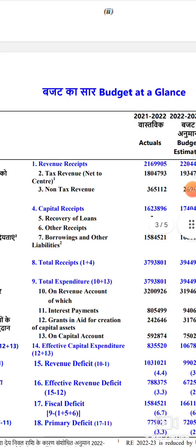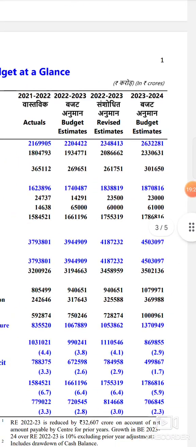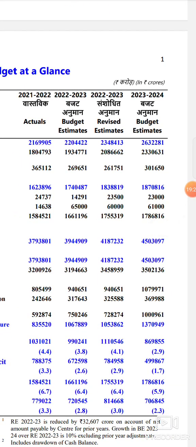Whenever you hold shares in a company, you get a share in the profit, which is dividend. So dividend which the government of India is getting can be called non-tax revenue. These are examples of non-tax revenue. How much non-tax revenue are they expecting? 3 lakh 1,650. So the total estimated revenue for 23-24 was 26 lakh 32,281.